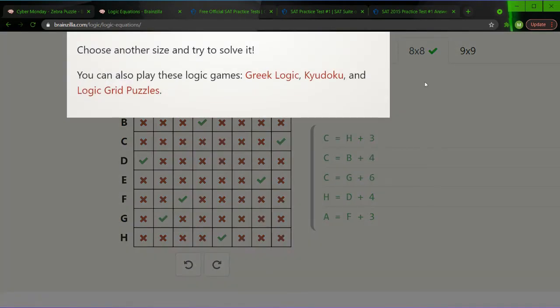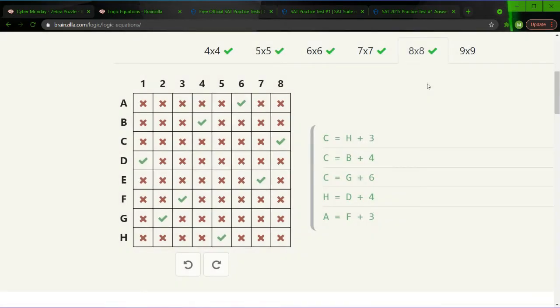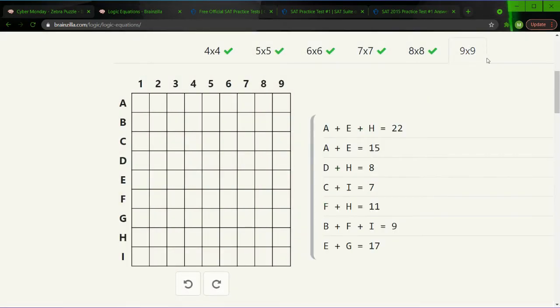Yeah, and you'll notice that sometimes difficulty just varies like that. You know, we spend a lot of time on 7, but not so much on 8. And it's fine. And now we're on 9. And these are the equations I like the most. A plus E plus H is equal to 22. The 3 variables, but 1 constant.